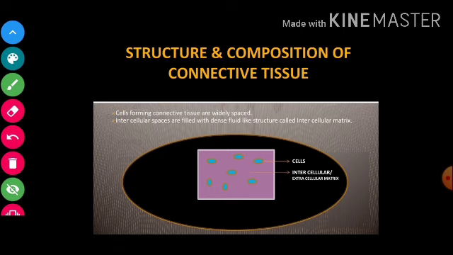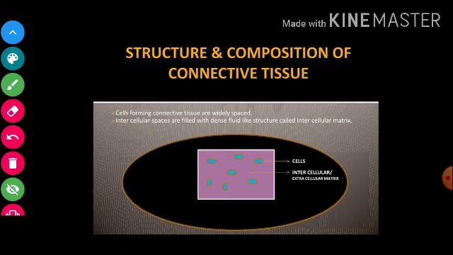Now understood? Both are actually the same. That is why we say intercellular space is filled with intercellular or extracellular fluid. I also use both terms, so please do not get confused.